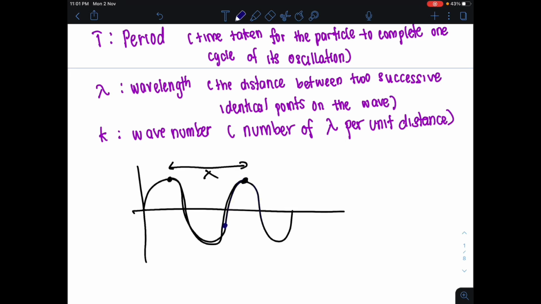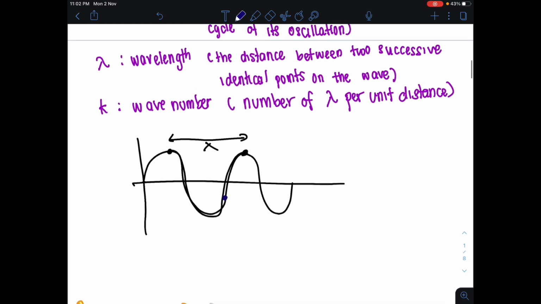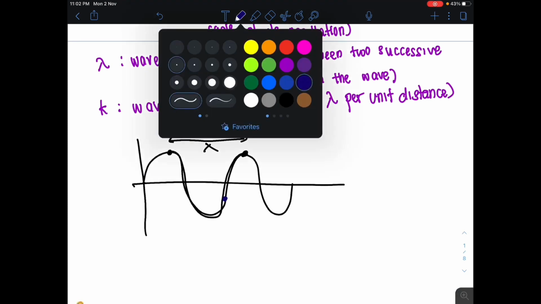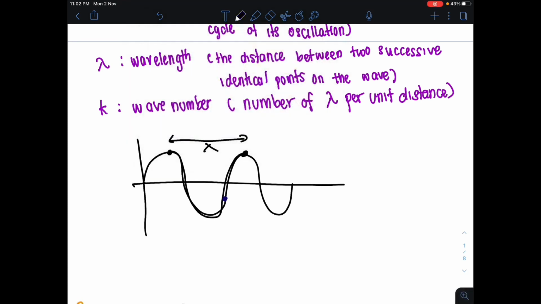Kita ada wave number. A wave number is the number of wavelength per unit distance. Maksudnya kita nak tahu berapa banyak wavelength kita boleh produce dalam that particular distance. So equation untuk wave number dekat sini kita relate dengan wavelength iaitu k equals 2 pi over lambda. So the unit here becomes m negative 1 as 2 pi tak ada unit, is unitless, and then wavelength unit dia adalah meter. Therefore your k has a unit of m negative 1.